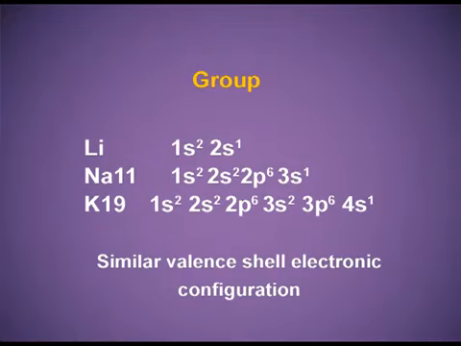From the electronic configuration, we can compare that they all have similar valence shell electronic configuration and hence similar properties and are grouped together in the first group. Now let me give you a quick recapitulation of the periodic table.